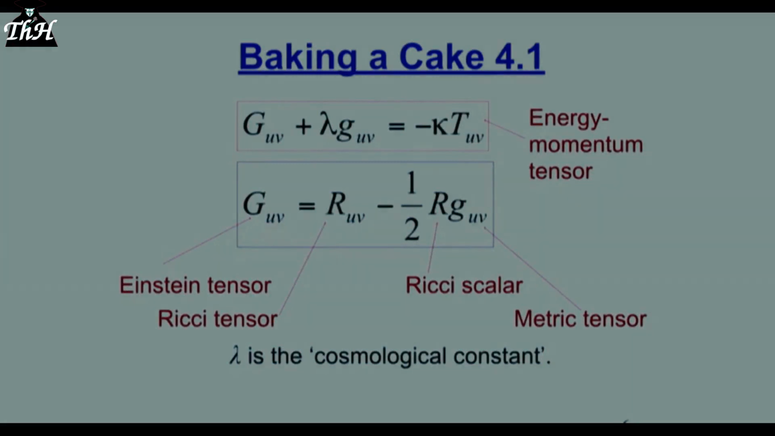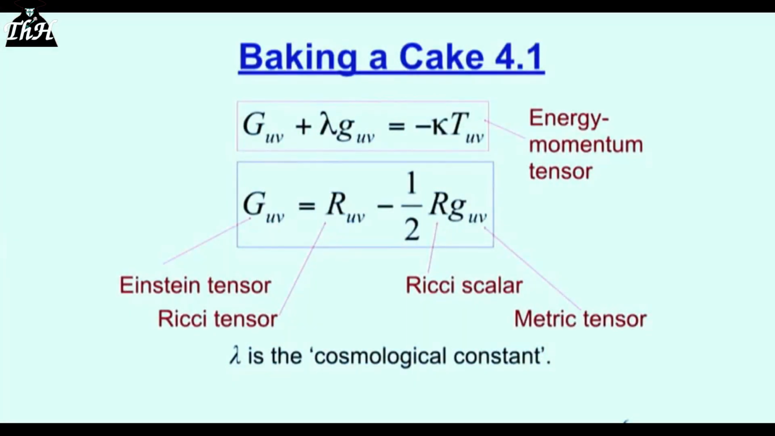Now we get into a little bit of mathematics. We're up to baking a cake 4.1. Whose cake are we baking? Well, the cosmologist's cake and Einstein's cake, and I think they'd really like to have a file in it somewhere.